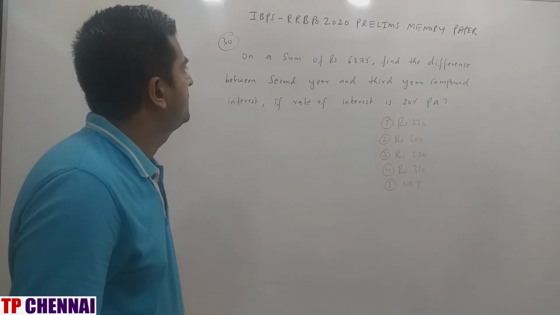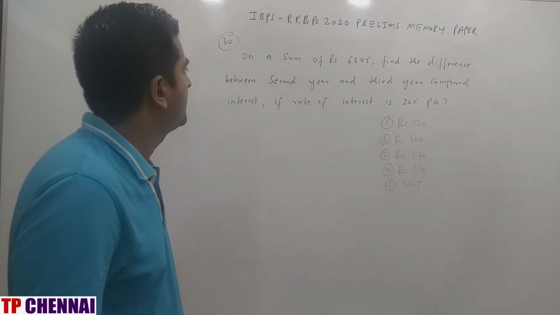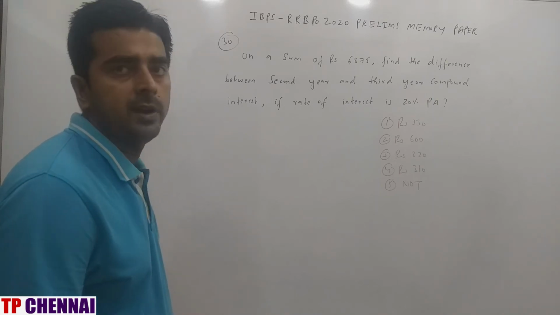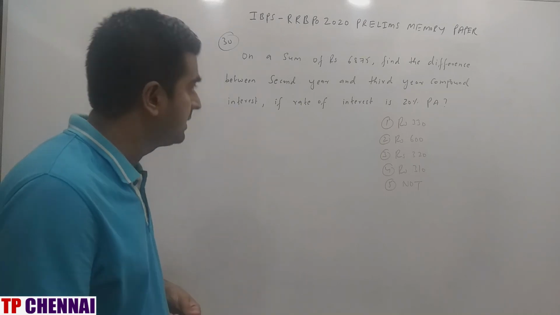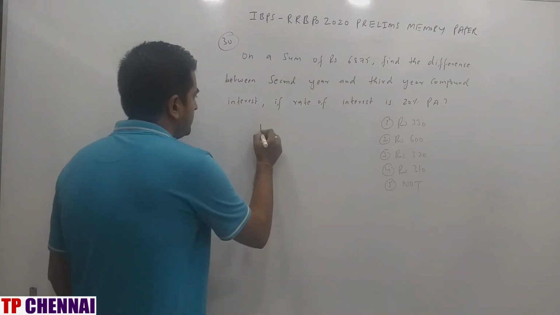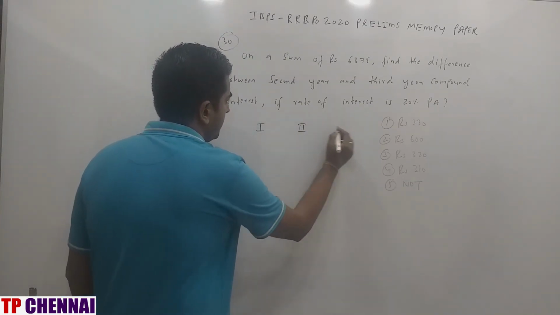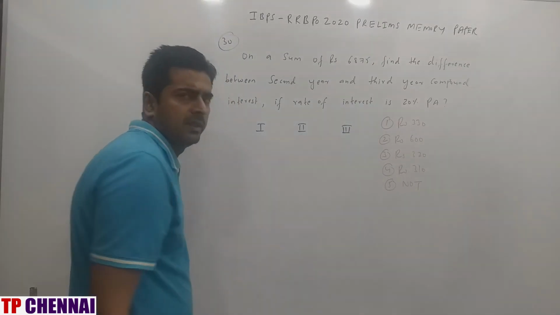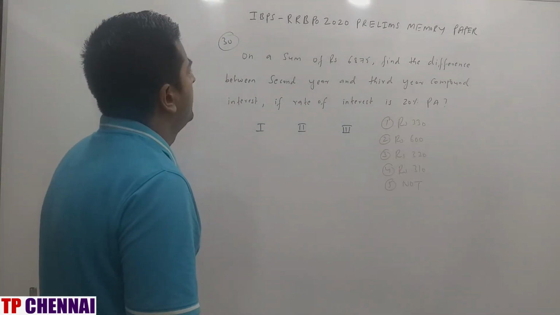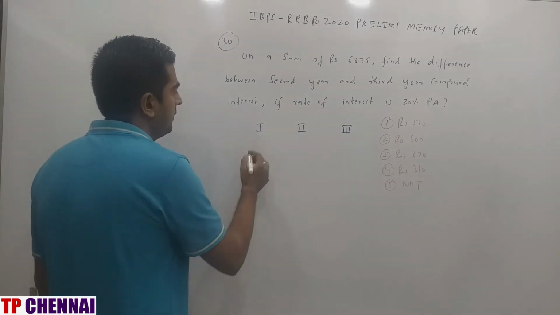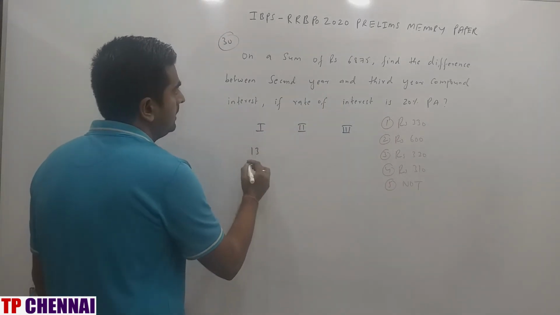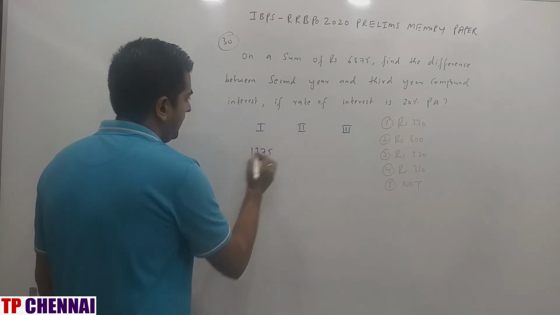On a sum of rupees 6875, find the difference between the second year and third year CI, compound interest, if the rate of interest is 20% per annum. So first year, second year and third year. We'll go with the tree method directly. First year, 20% fraction value is 1 by 5. 1 by 5 of 6875 is how much? 13 5s are, 7 5s are, 5 5s are.